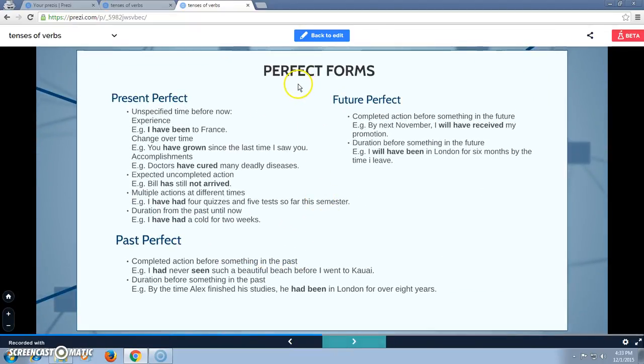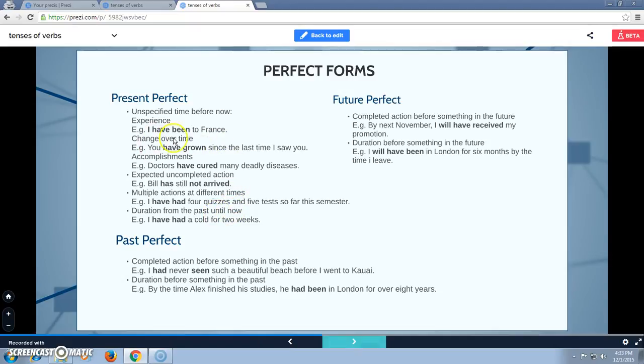Next, perfect forms. Perfect forms are present perfect, past perfect, and future perfect. These are the three types of perfect forms. So, let's begin with the present perfect. Present perfect is used for unspecified time before now, change over time, accomplishments, expected and completed action, multiple actions at different times, and duration from the past until now.